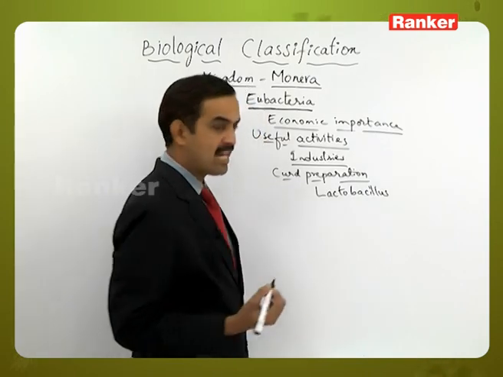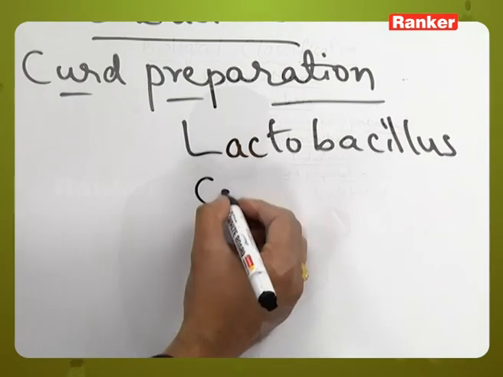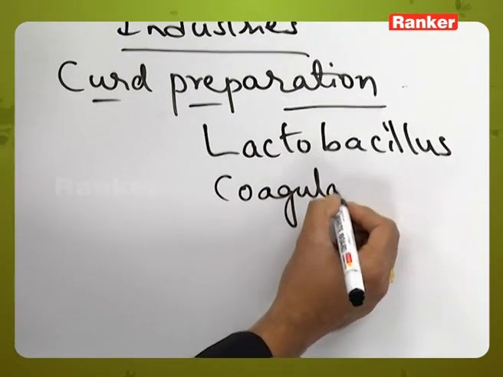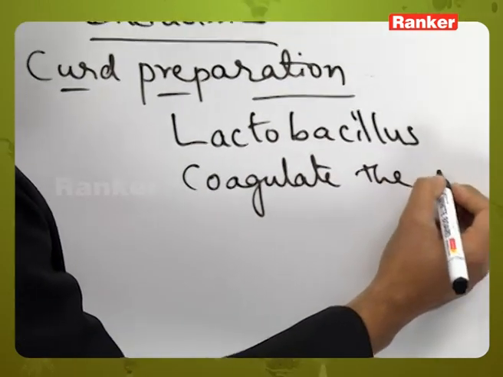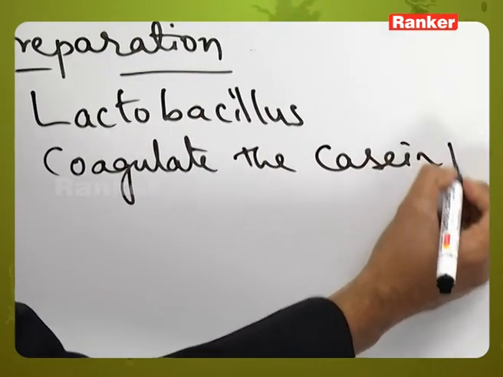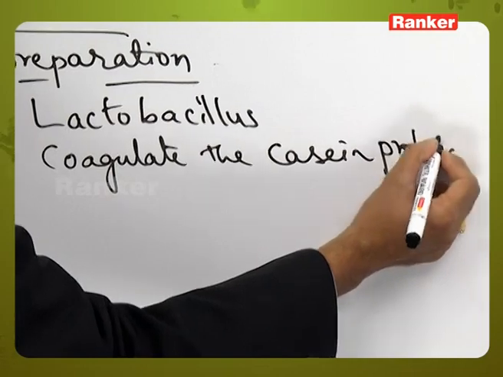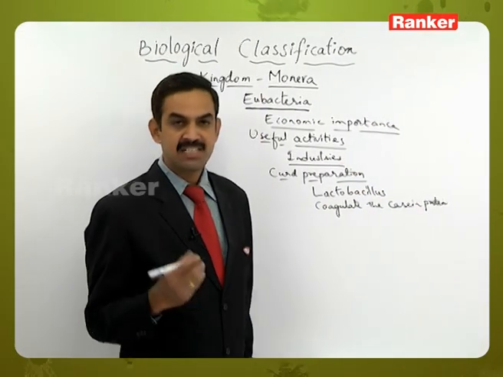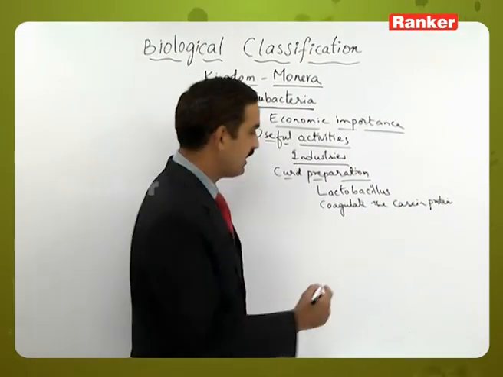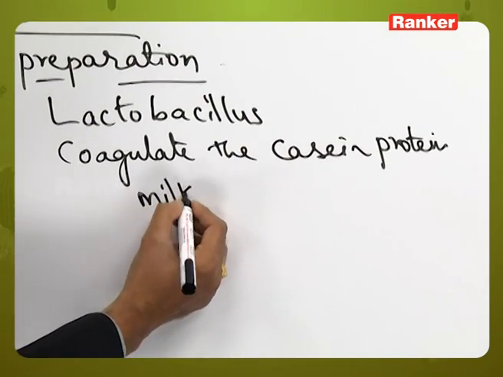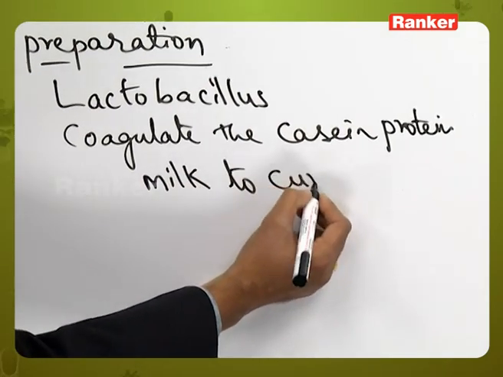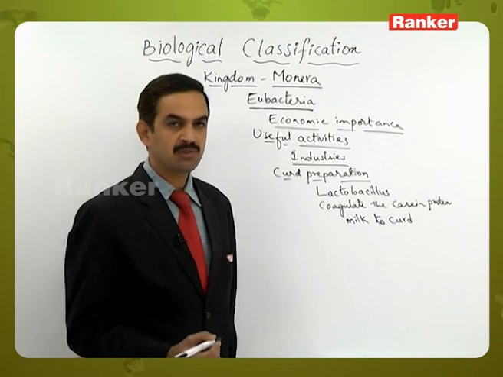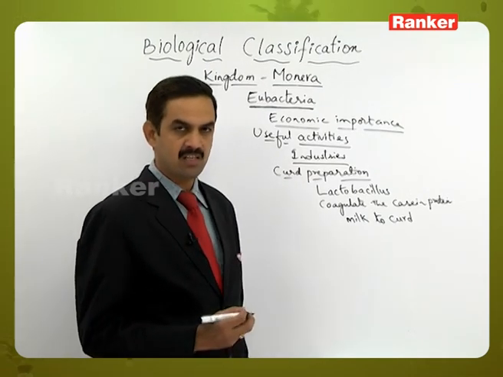These lactobacillus have the ability to coagulate the casein protein which is present in the milk. In that process of coagulation, the milk is converted into curd. That is the way how this lactobacillus is used in the curd preparation.